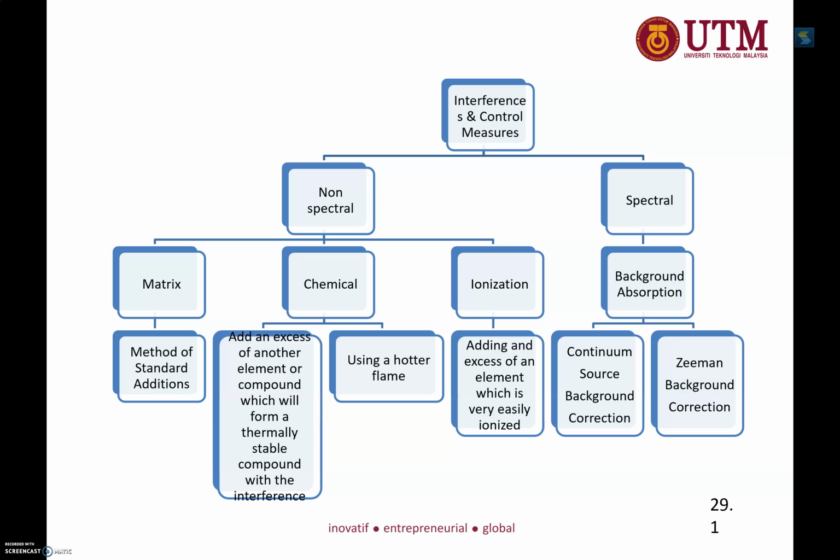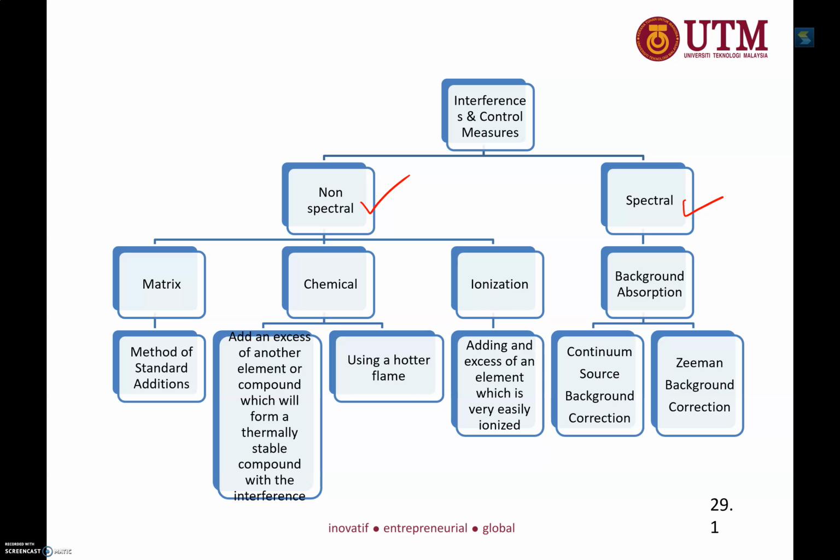Now we go to the interference that may happen in atomic absorption spectroscopy, be it in flame, graphite furnace, CV, or hydride generation. We have non-spectral and spectral interference. For spectral interference, you can imagine that the interference must come from the radiation source, because the radiation source is the one that is giving you spectra for the atom to absorb.